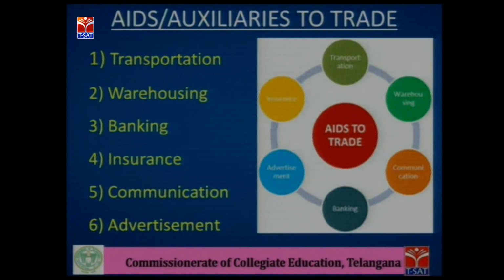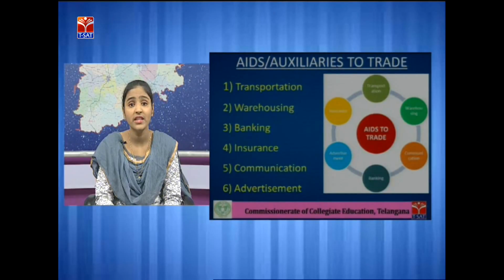Warehousing. Ware means goods, housing means a place where they are stored. So the place where goods are stored is called a warehouse. As we know, goods are produced at one time but not consumed at the same time. Example, an agricultural product like rice. It is a seasonal product which is produced in the first 3 months of our calendar year, that is January, February and March. But we need that rice throughout the year. So the producer will store the rice in the warehouses and supply as per the demand of the customer. It creates time utility and makes the goods available at all times to the customer.